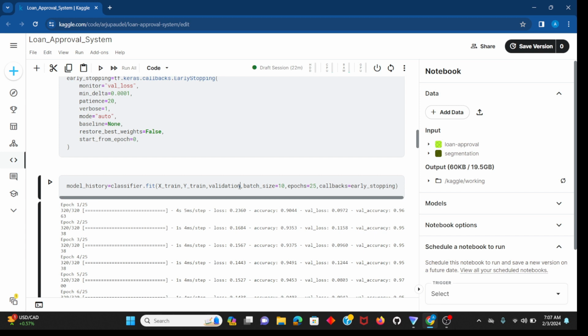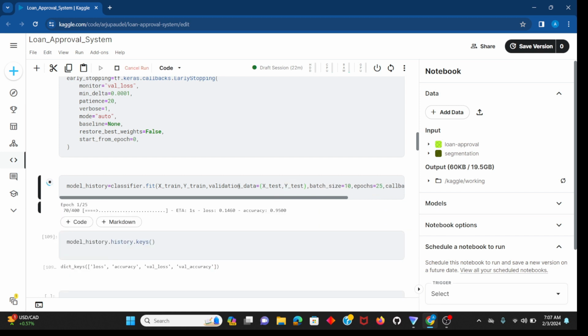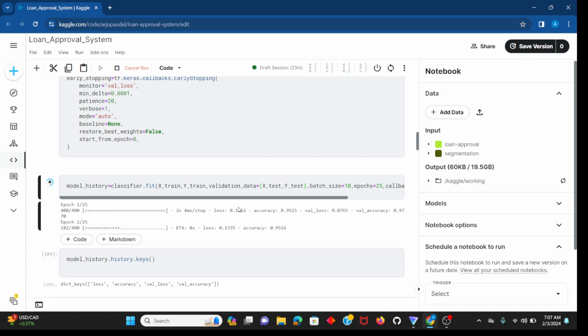validation data, which is X test and Y test, and then fitting the model.